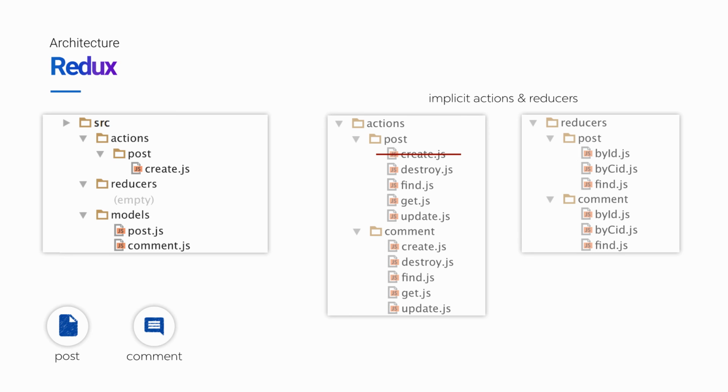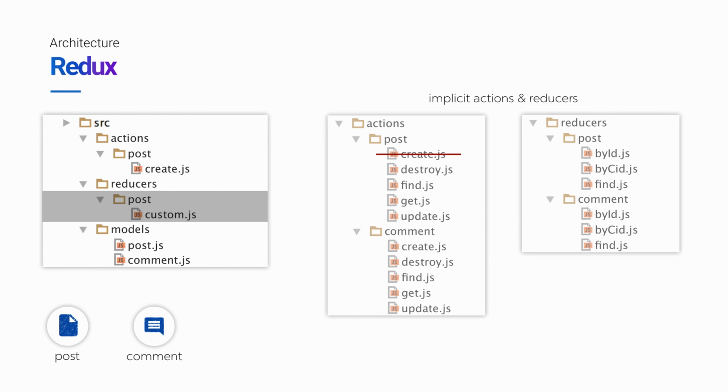Reducers follow a similar pattern, and you can also create your own actions and reducers to extend those provided by the framework. For example, if you were to create a custom reducer under reducers/post/custom, replacing custom with whatever you actually wanted to call the reducer, Lore will pick it up and add it to the list of available reducers for post.